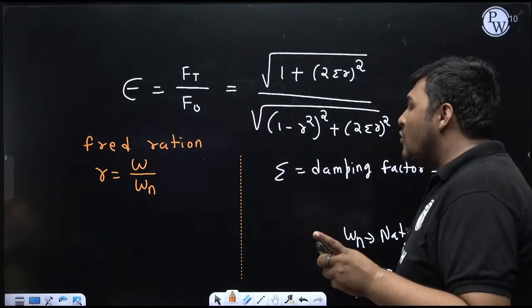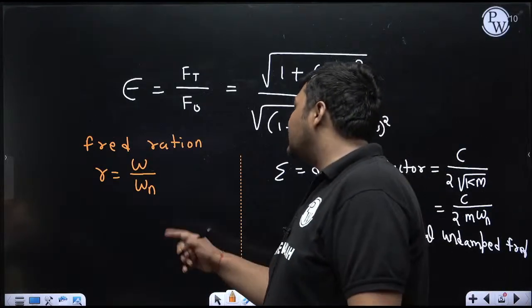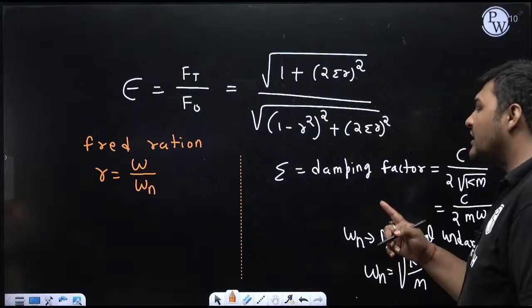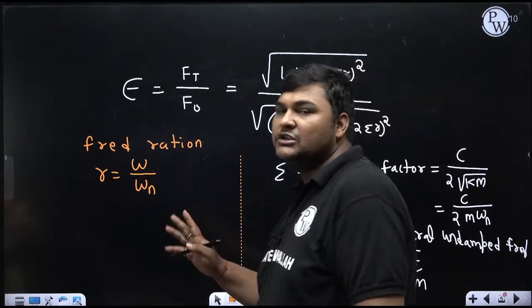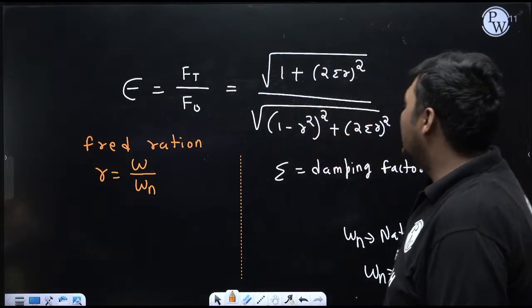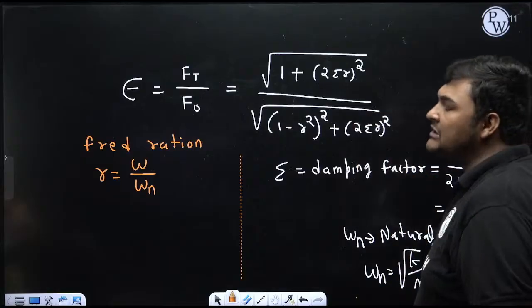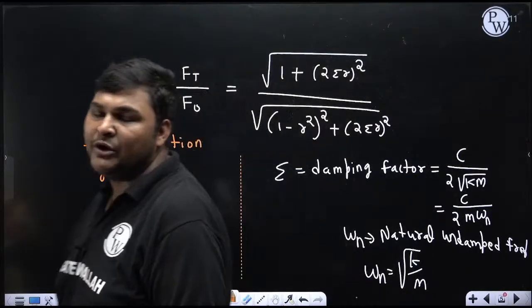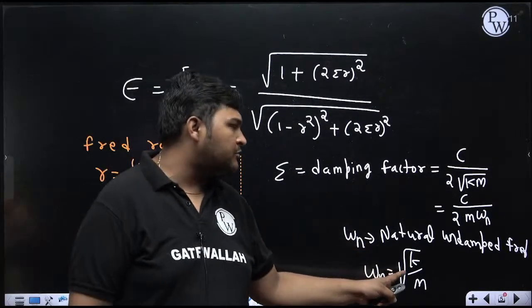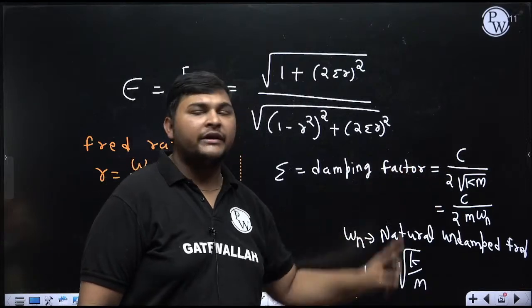Now, what is omega n? Omega n is again the natural undamped frequency. So after calculating omega and omega n, you can calculate this frequency ratio R. Through this, you can calculate epsilon. If some numerical is coming, suppose omega is given and omega n is given, or you can calculate them from this formula. Zeta is given, or otherwise you can calculate it from this formula.